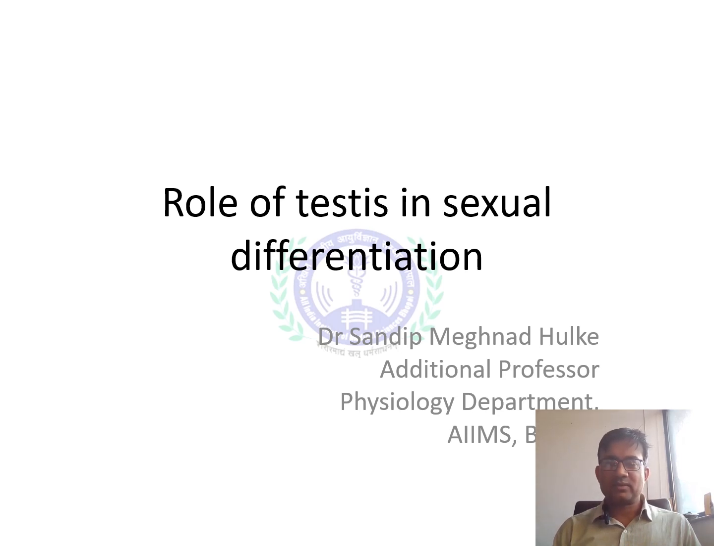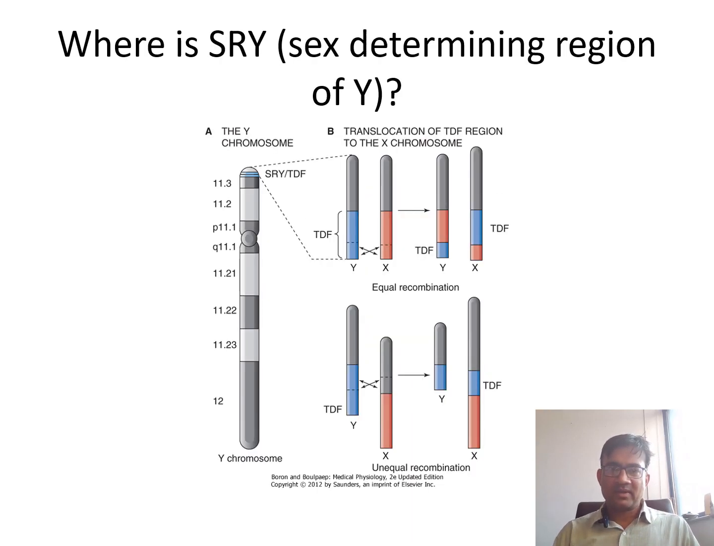So good morning friends. Today we'll be discussing the role of testes in sexual differentiation. This is a short video. Whether the gonad will be testes or ovary depends on SRY. What is SRY? SRY is the sex determining region on the Y chromosome, as I have shown in this slide.